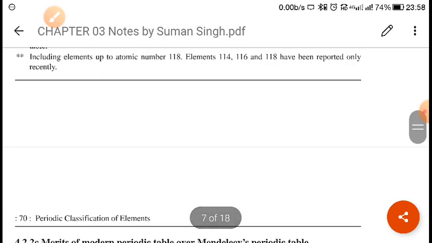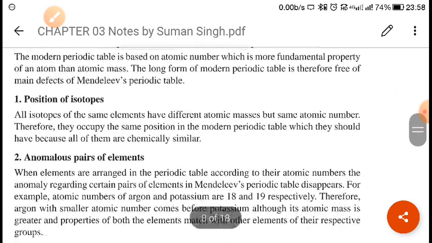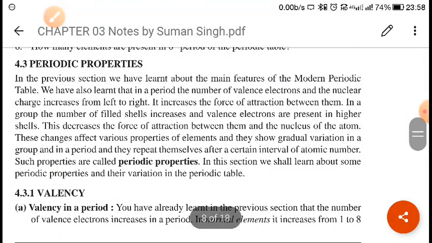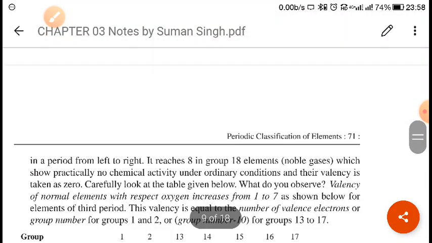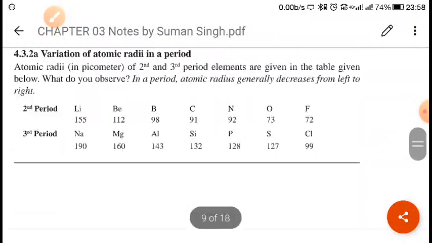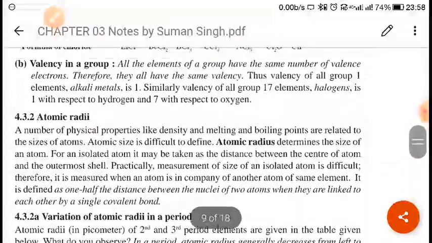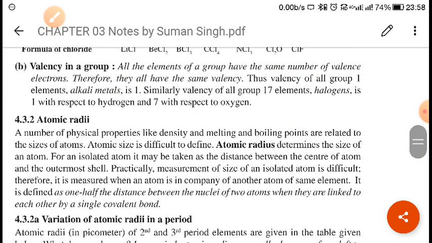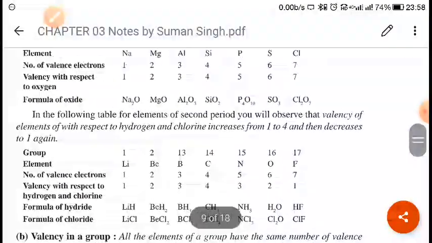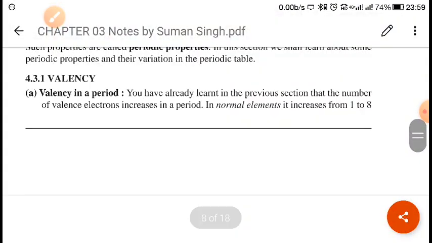In the next class we will start with the periodic properties, just like nuclear charge and valency, which I think you have learned in junior class also. We will see atomic radius, nuclear charge, screening effect, covalent radius, metallic radius, lanthanide contraction, all this we will see in the next class. Till then, keep it up. Thank you.